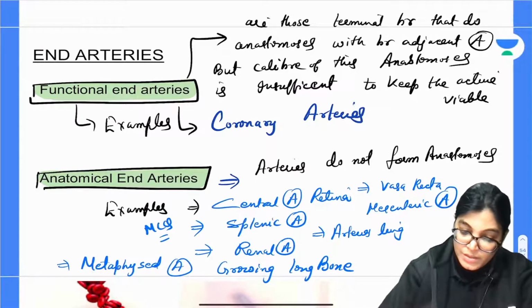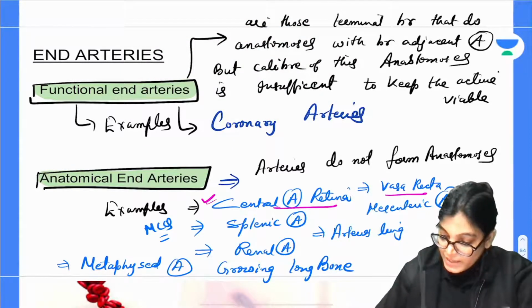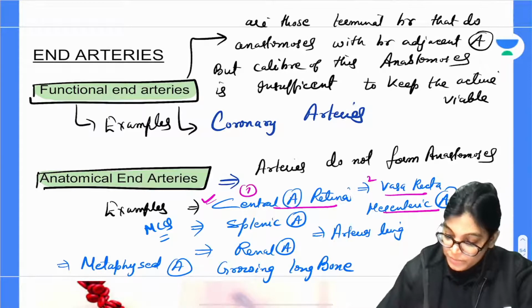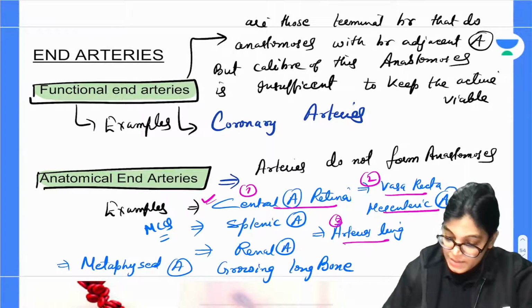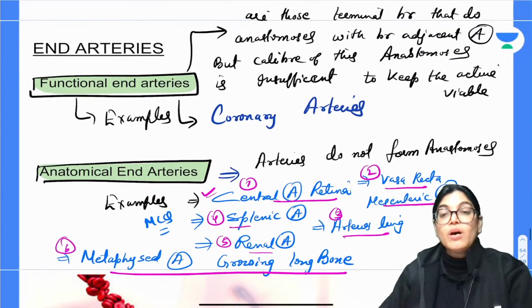See here, once more: central artery of the retina, vasa recta of mesenteric arteries, arteries of lungs, splenic arteries, renal arteries, and metaphyseal arteries of growing long bone. All these are examples of anatomical end arteries.